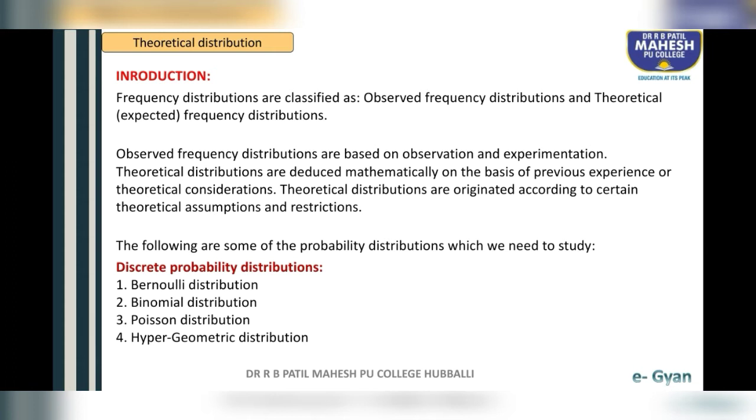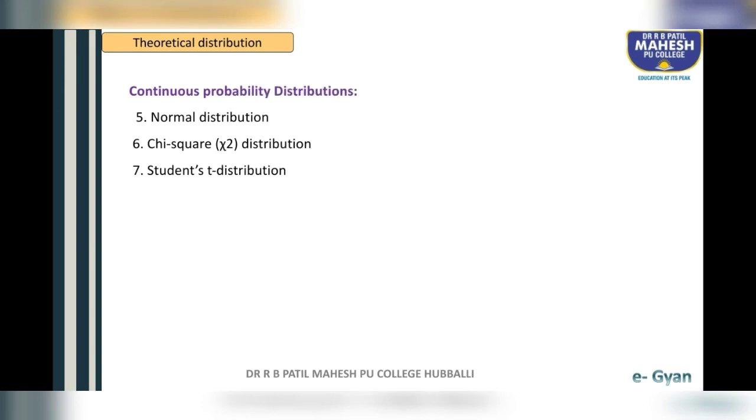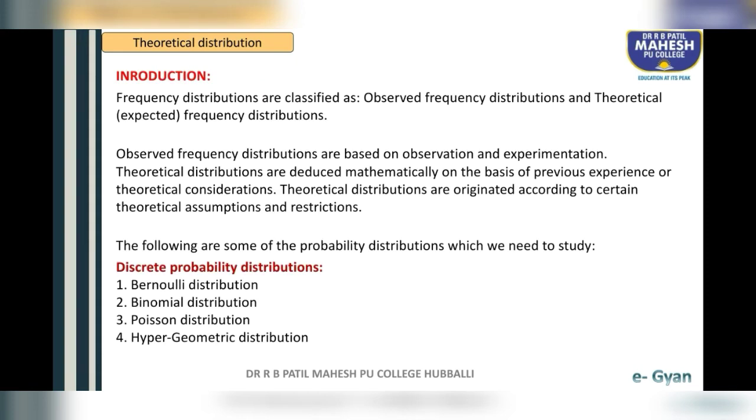First one is Bernoulli distribution, second one binomial distribution, third one Poisson distribution, fourth one hypergeometric distribution, and in continuous probability distributions, fifth one normal distribution, sixth one chi-square distribution, and seventh one student's t distribution.